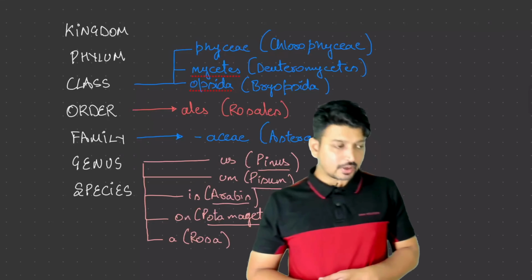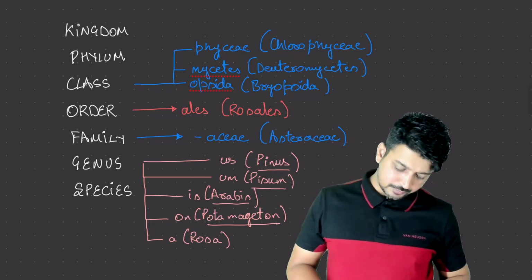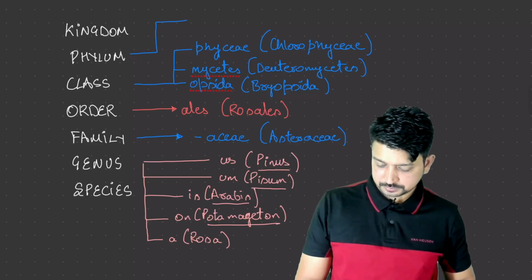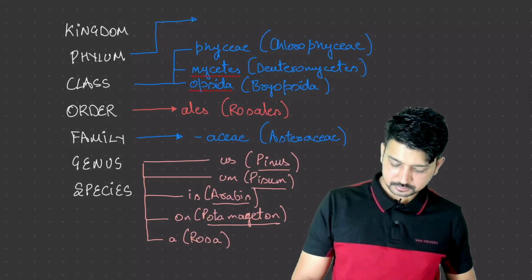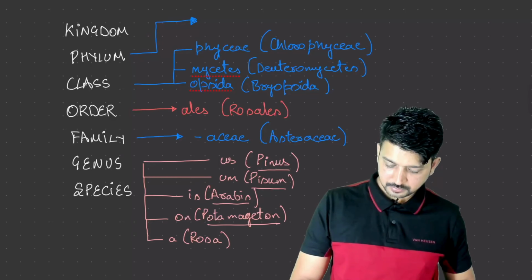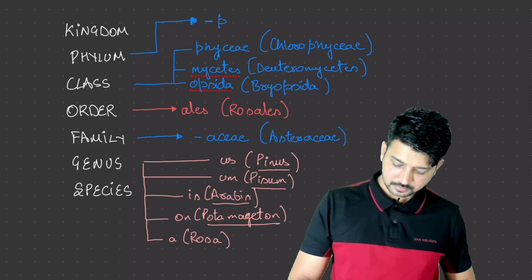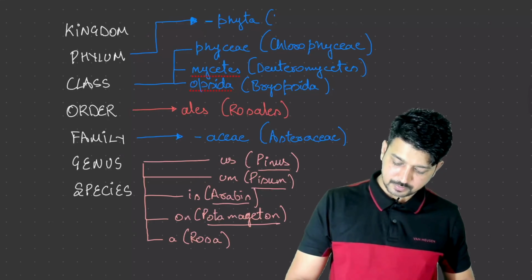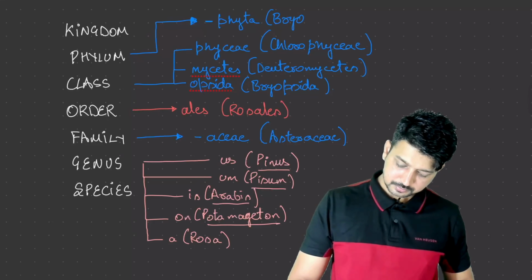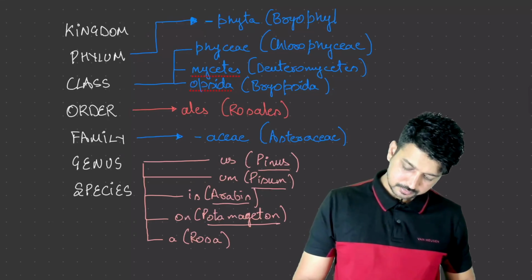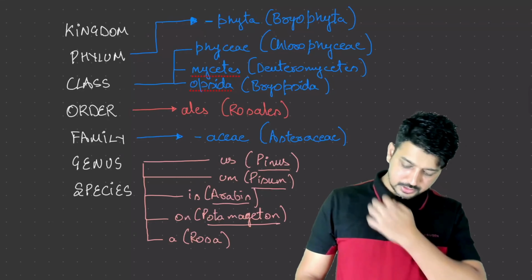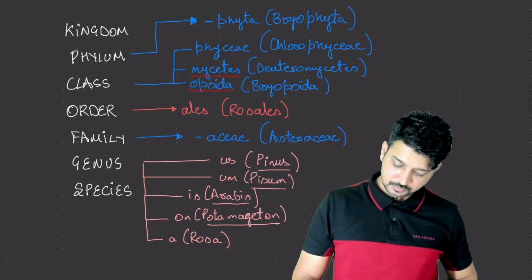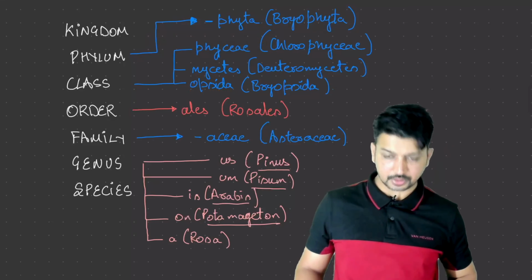Next is the phylum. Phylum generally ends with phyta, for example Bryophyta. So like this we can have various endings present for the particular organisms.